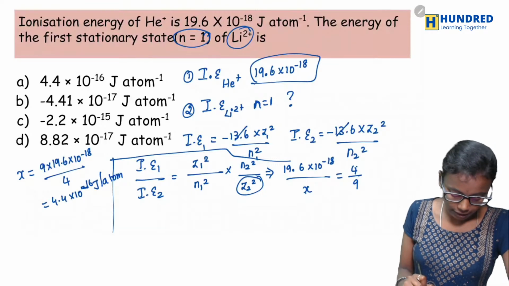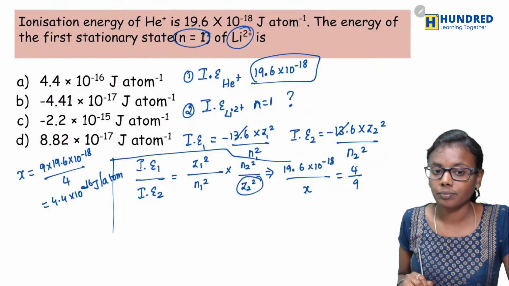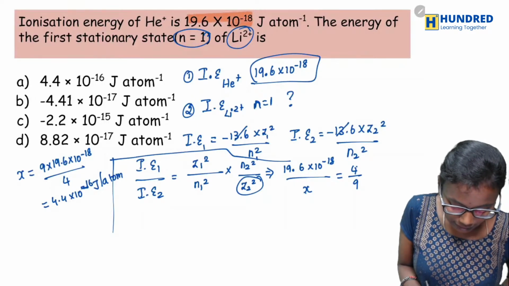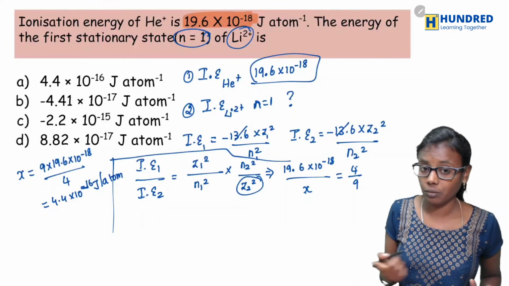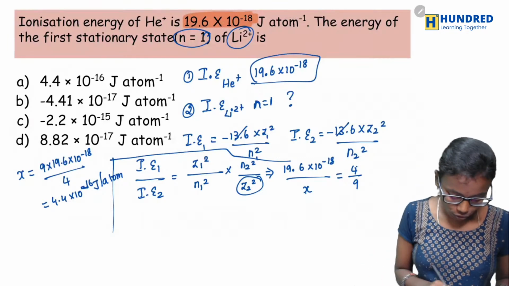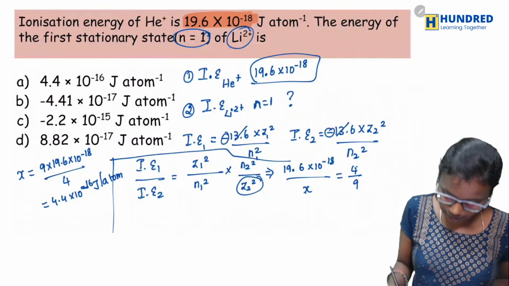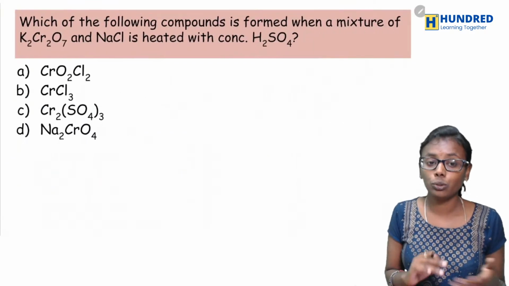Okay, yes, have you got the answer? Fine. So look, the value they have given us is 19.6 into 10 power minus 18 joule atom inverse. So here minus and minus are going to get cancelled. So therefore it would be 4.4 into 10 power minus 16 joule per atom.